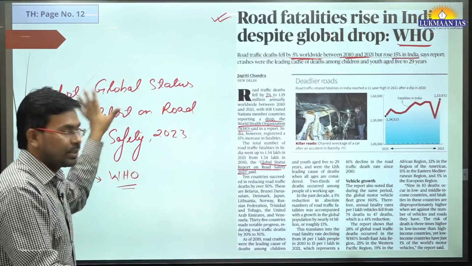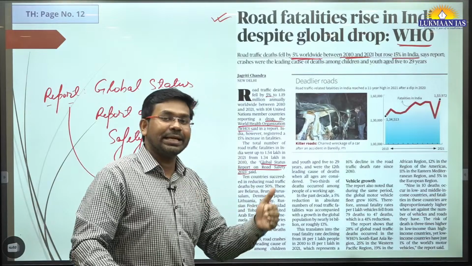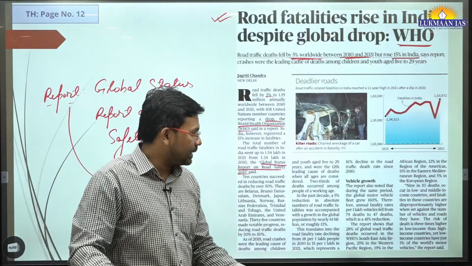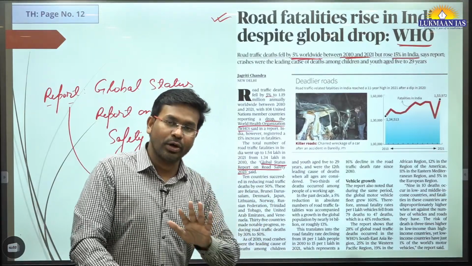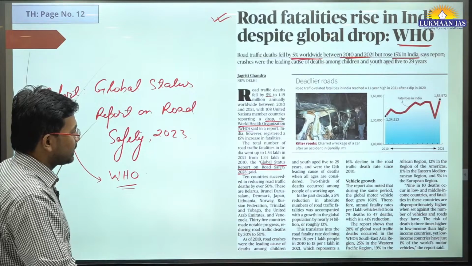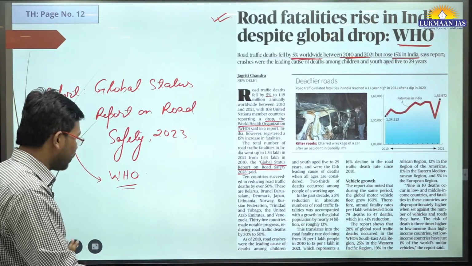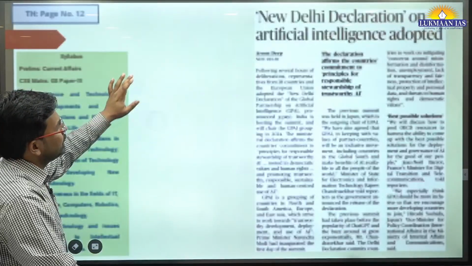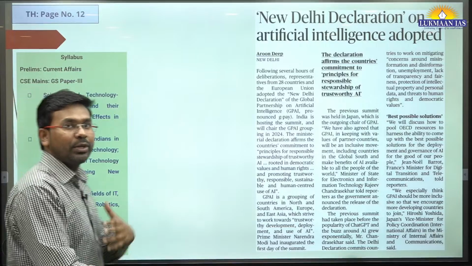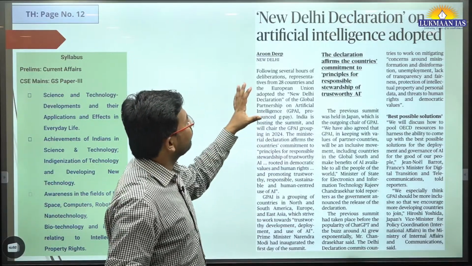So according to this report, in India, the death rate has gone up by 15%. Worldwide, the death rate has gone down by 5%. Okay, so we are not going to go into the nitty-gritties related to this. This is for prelims, and you need to remember the fact. Then we have another article.